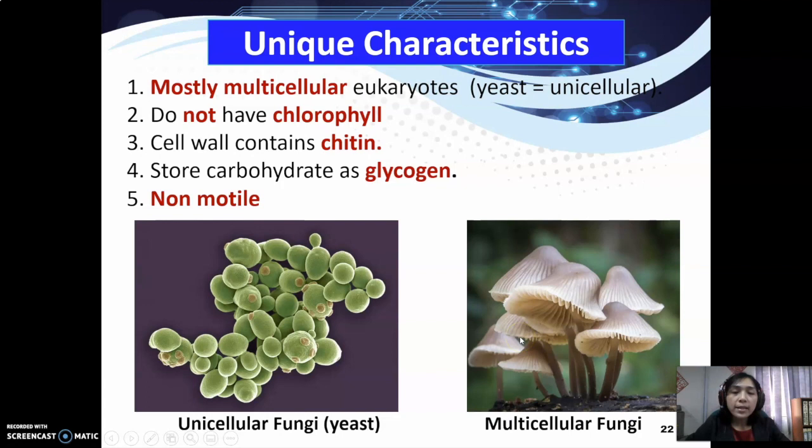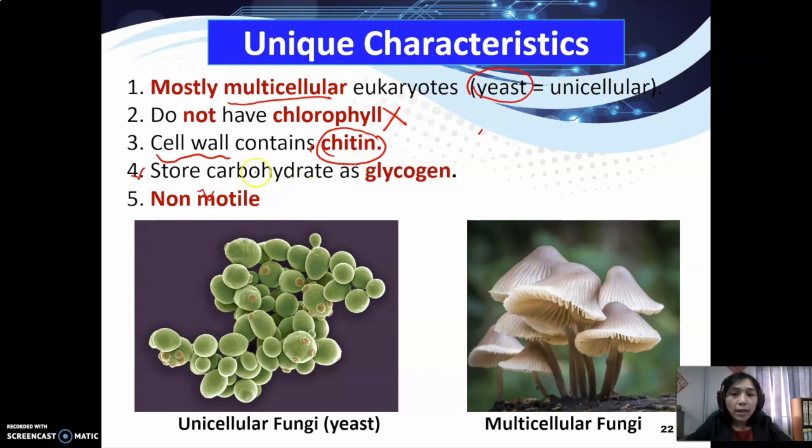So unique characteristics of fungi. Most of them are multicellular. Okay, so most of them. There is some exception, example, yeast. Yeast is unicellular. They do not have chlorophyll, so they cannot undergo photosynthesis. But they have a cell wall. But the cell wall is not like the plants, which is a cellulose cell wall. They have a chitin cell wall. Okay, it's a kind of protein.